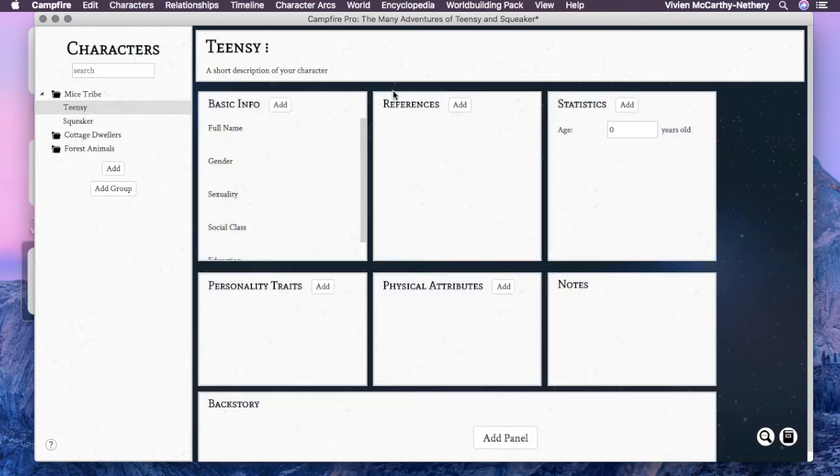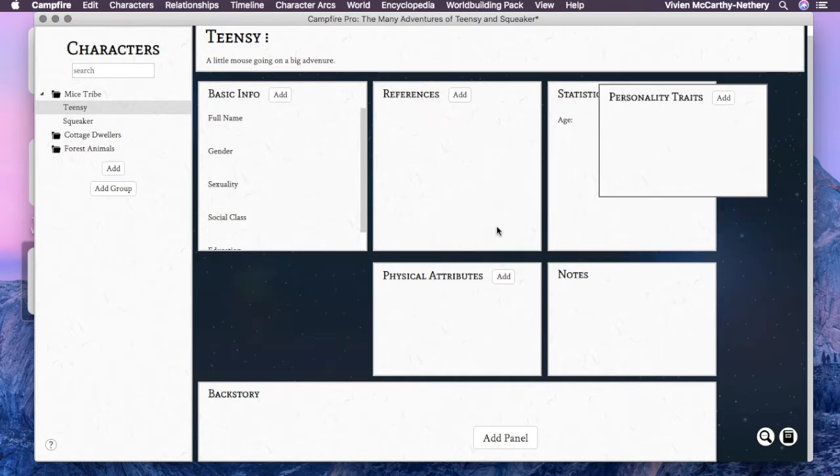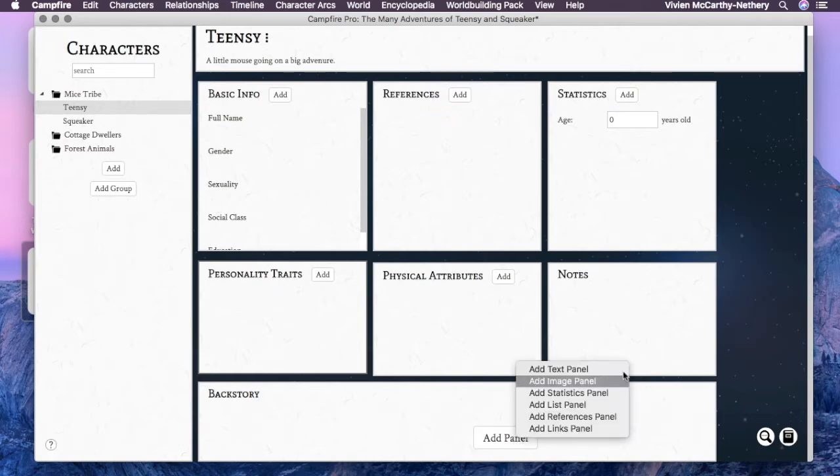And so we're going to open up to the Teensy panel, and it's got all this information. So let's say we're going to put she's going on a big adventure here in the main description of who she is and what she's doing. Then you've got all these features where you fill out the name, the age, the size, all that stuff. Stats, personal traits. You can move the panels around, which is really cool. And I'm not great at repositioning them. That's why in the upper corner there's the 3 dots. You can also change the layout. So I really like that.